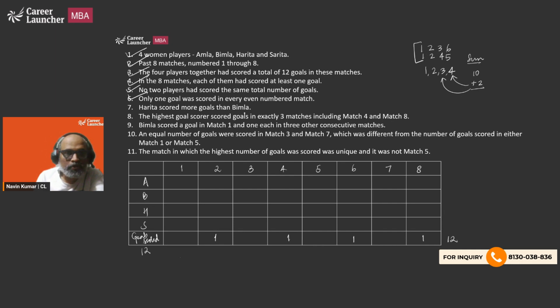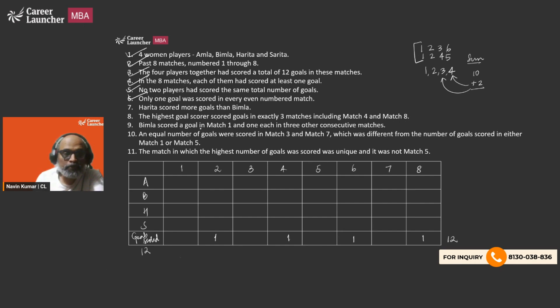Harita scored more goals than Bimla, and now we have information. So let's put in the values now. Harita scored more goals than Bimla. We don't know how many goals Bimla has scored, so we do not know how many goals Harita has scored. Next is the highest goal scorer scored goals in exactly 3 matches, including match 4 and match 8. We have no idea who is the highest goal scorer. So this statement will not help us with anything.